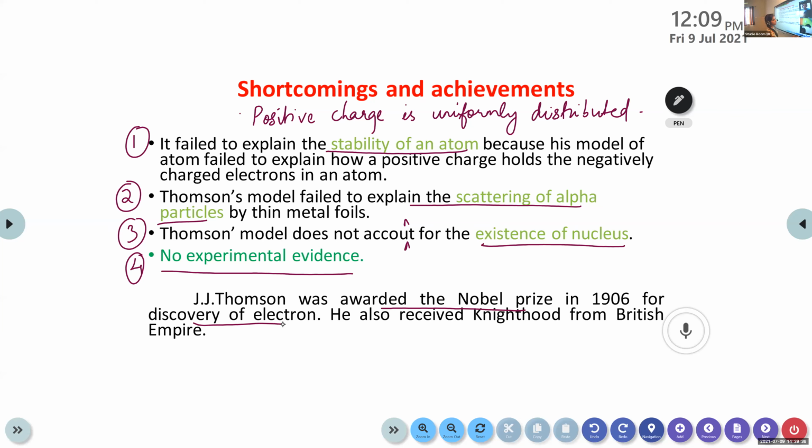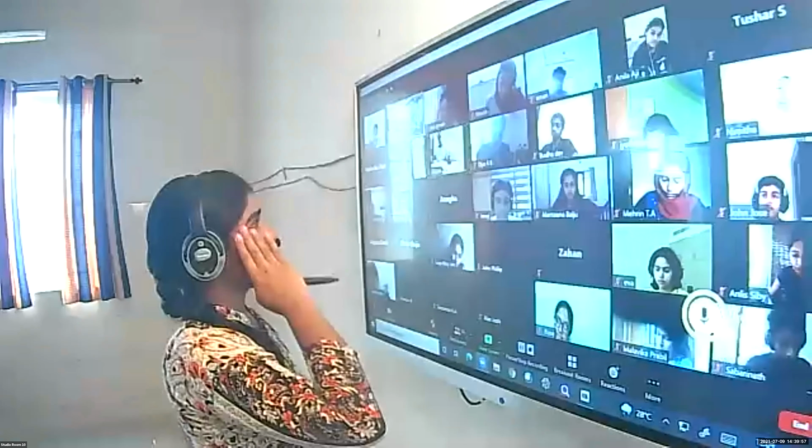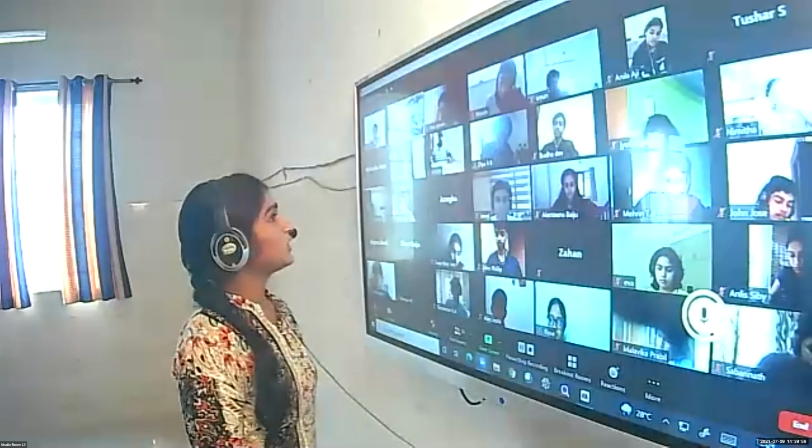This is clear, children? So these four are the major shortcomings or limitations of J.J. Thomson's model. Have you completed? Yes, ma'am. So the next model belongs to Rutherford.